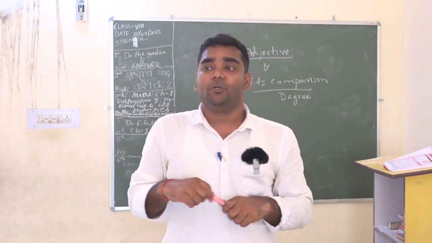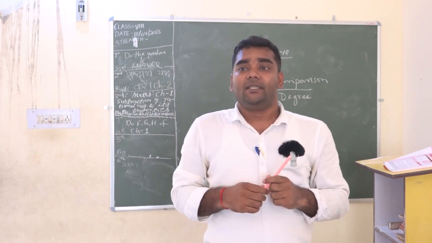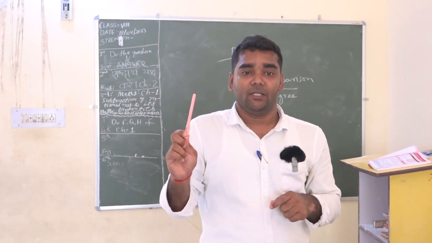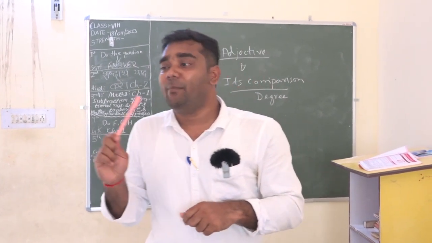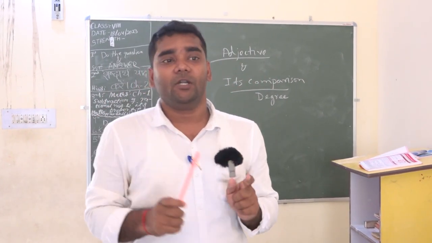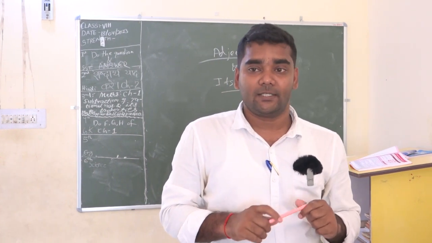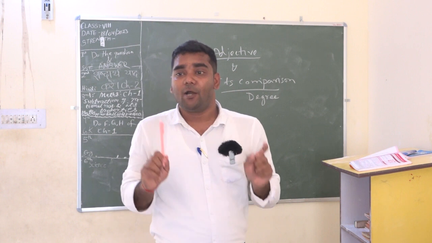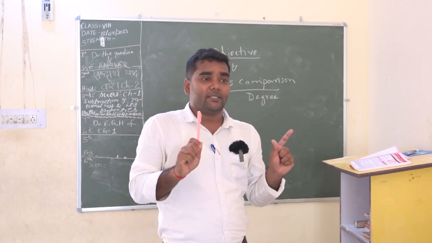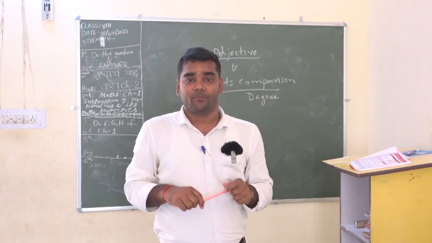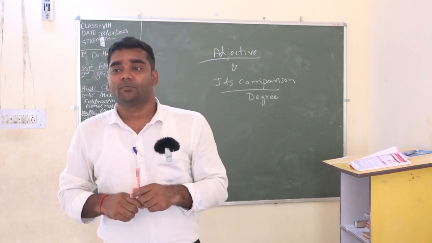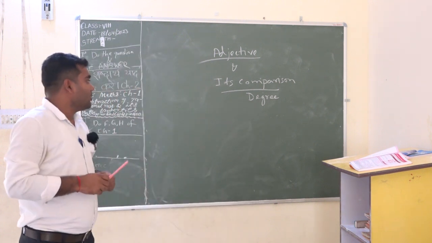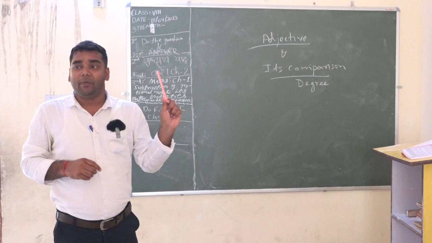Suppose I say this is a beautiful pen. Why am I taking the same example here? Because it will help you to understand clearly what an adjective is and how the comparison of adjectives works in a sentence. Look at me. All of you look at me. Look at my hand. This is a pen.